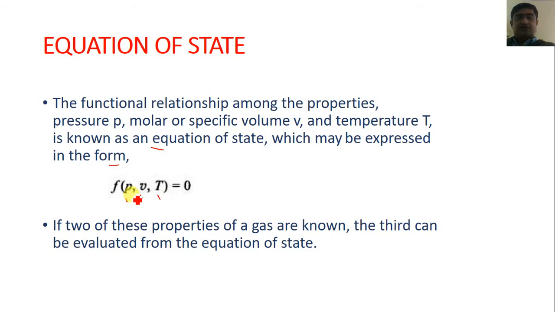If we have the values of P and V, then we can find T; if we have P and T, then we can find V; and if we have V and T, then we can find P. So if two of these properties of a gas are known, then the third can be evaluated from the equation of state.